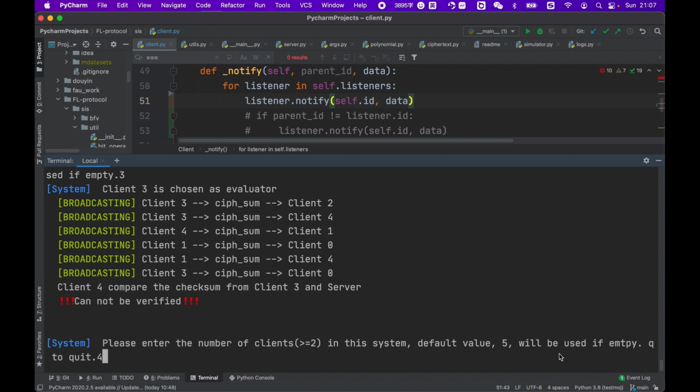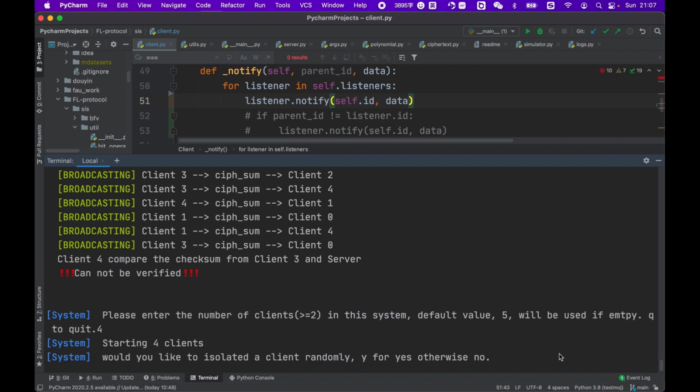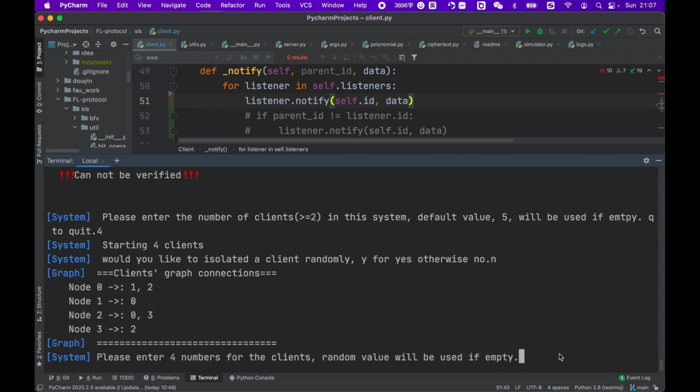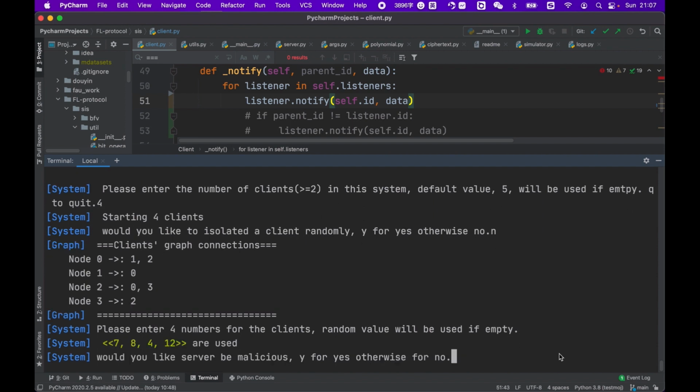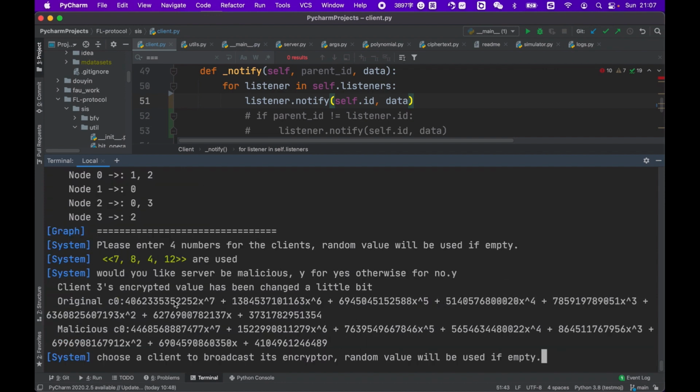Okay, let's try another case. Let's say we have 4 clients. Would you like to isolate clients randomly? No. So now all the clients are connected and able to receive information from the other clients. Enter 4 random values. Would you like the server to be malicious? Yes. Once you choose a malicious server, it will randomly change part of the value for one of the clients. Here client 3 has been chosen and some of its value has been changed.